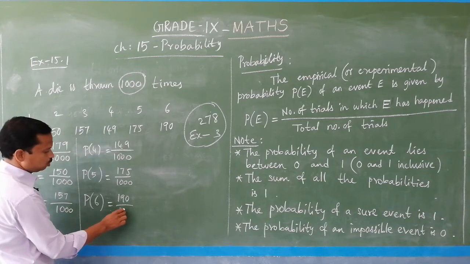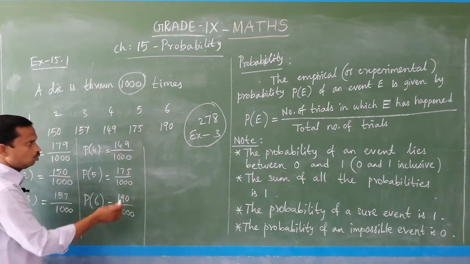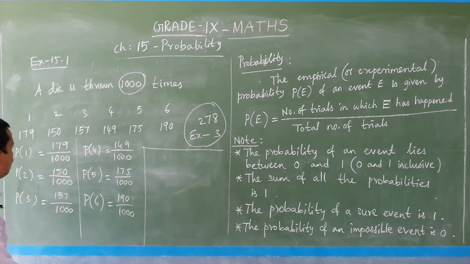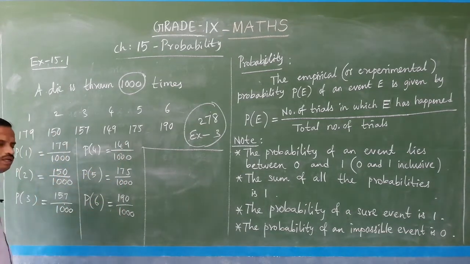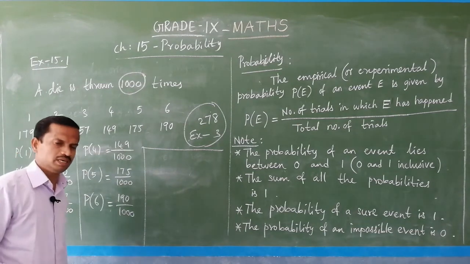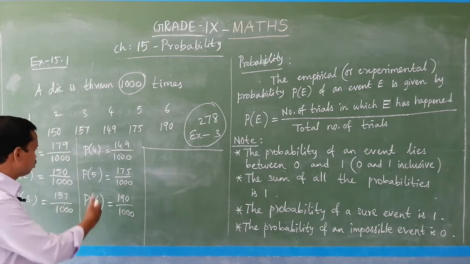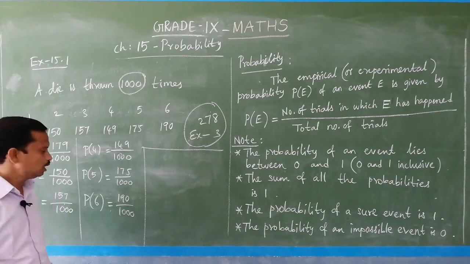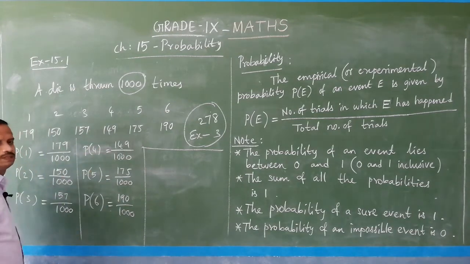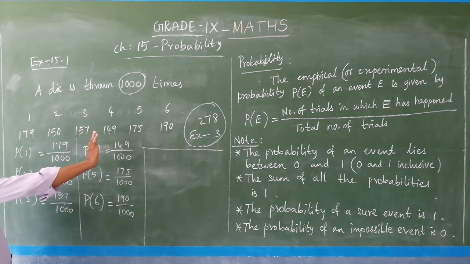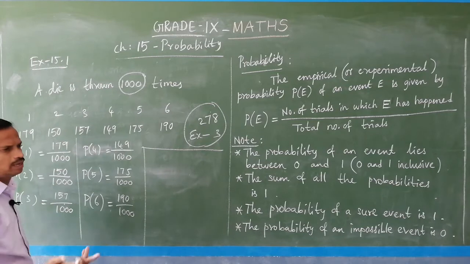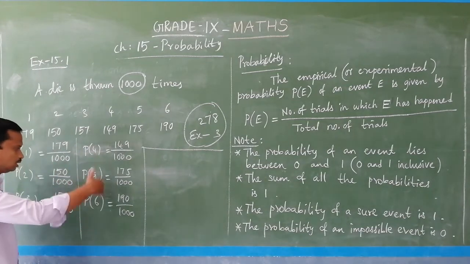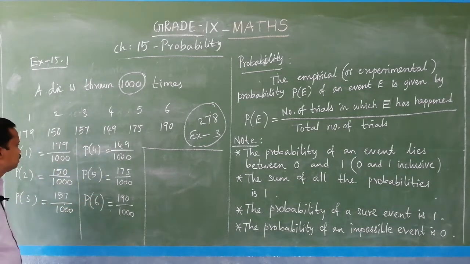190 by 1000. Okay. Now, what I am trying to say is, if we add all these, 1, 2, 3, 4, 5, 6, all these probability values lie between 0 and 1. And if we add all these, in one experiment, a die is thrown 1000 times, that is, rolling a die or throwing a die is an experiment. So, these are the probabilities of each event. If you add all these, definitely you get 1.